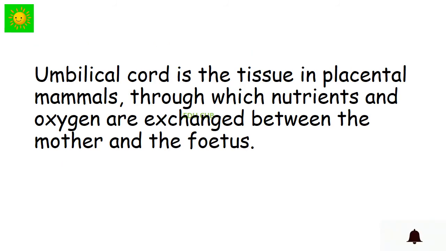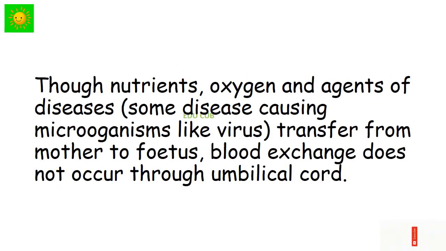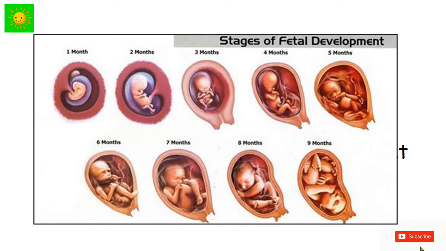The umbilical cord is a tissue in placental mammals through which nutrients and oxygen are exchanged between the mother and the fetus. Nutrients, oxygen and agents of diseases are exchanged. Some diseases caused by microorganisms like viruses transfer from mother to fetus, but blood exchange does not occur through the umbilical cord. Let's see the stages of fetal development, 1 month to 9 months. Observe the diagrams carefully. See the differences.